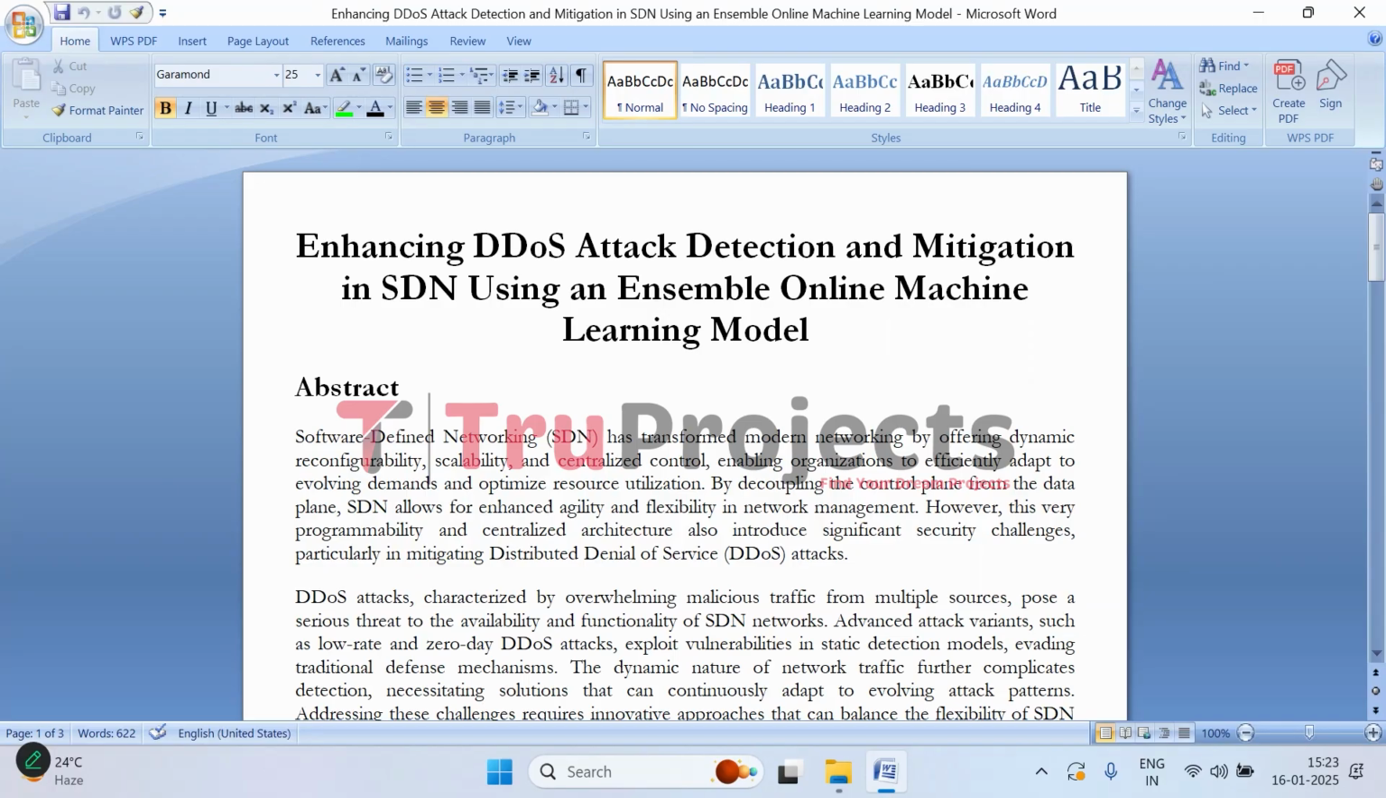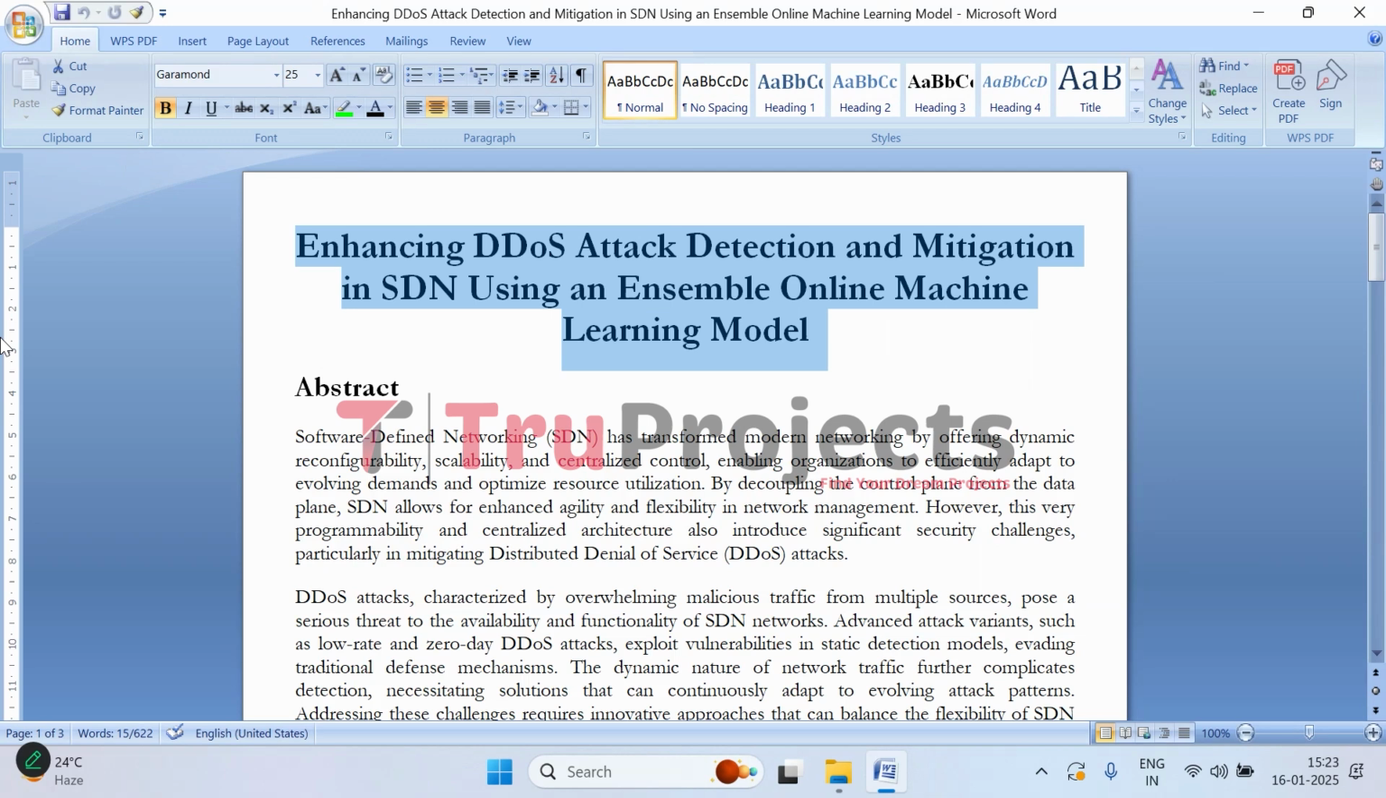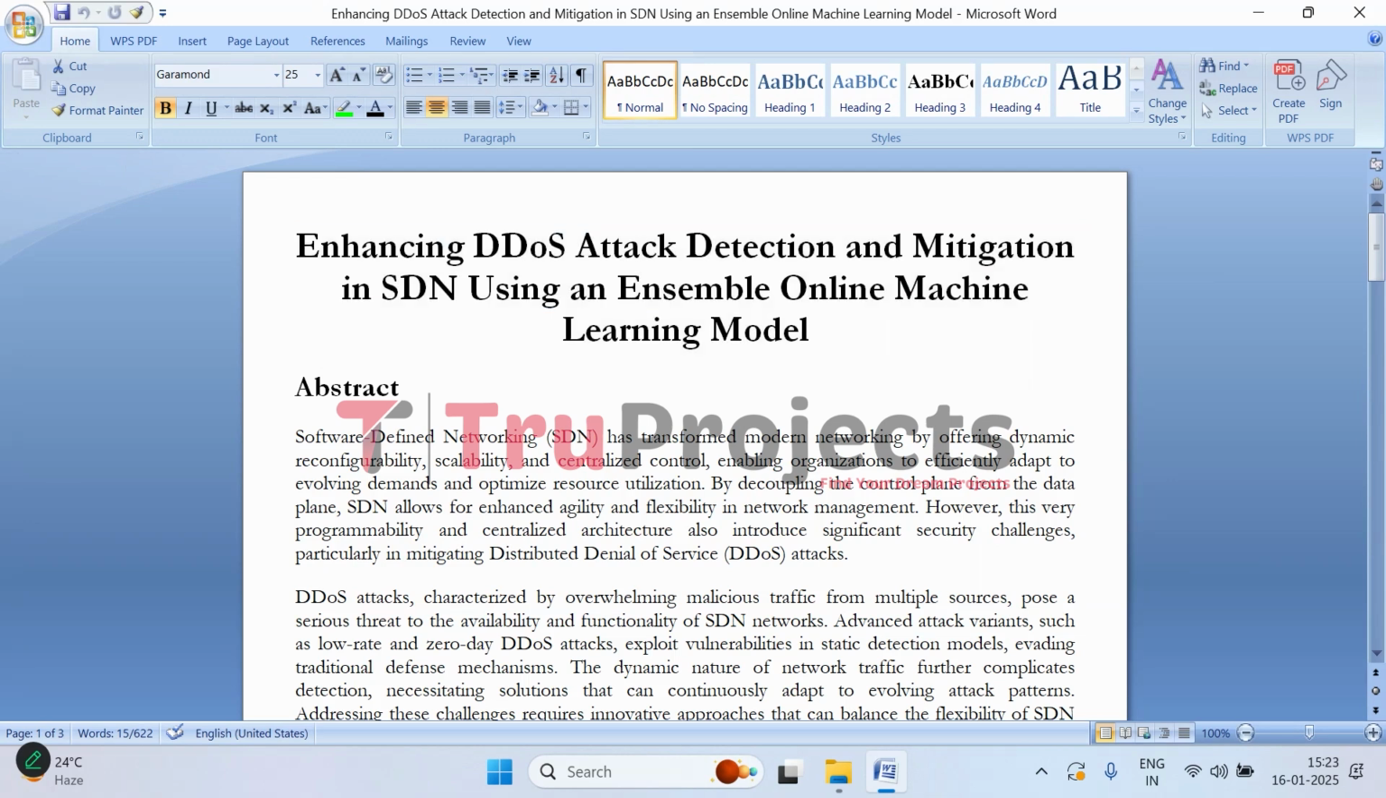Welcome to True Projects. In this video, we are going to explain the project on enhancing DDoS attack detection and mitigation in SDN using an ensemble online machine learning model. Before getting into the execution, first let us understand what the project is about.